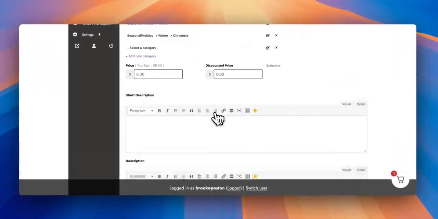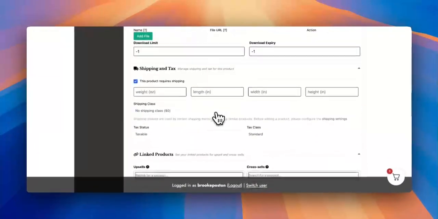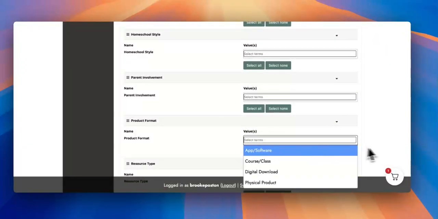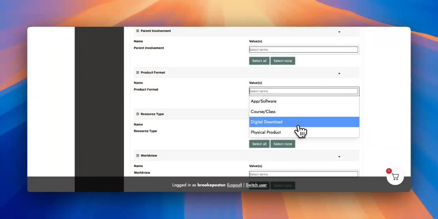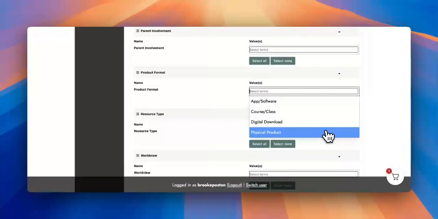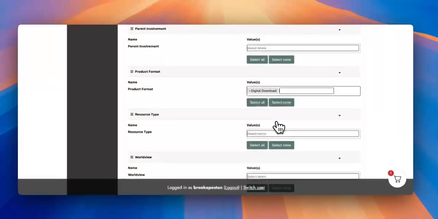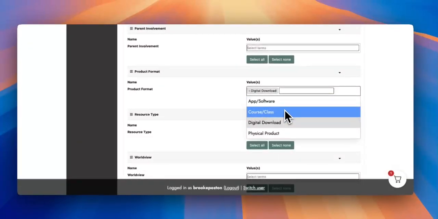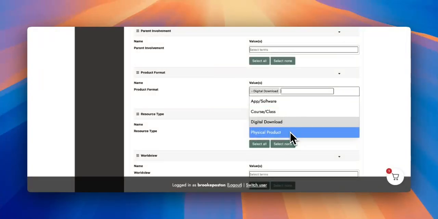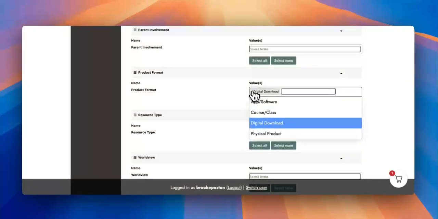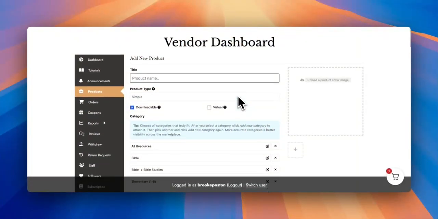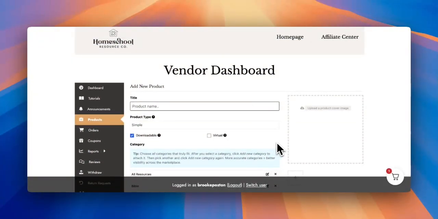You can also see down here in attributes that we have product format, and we have digital download, course and class, app and software, physical product. You will see that you should only choose digital download and not anything else. There's no virtual here because we're listing out the type of product that it is. So that is how and why, and an explanation on how to use the categories to make sure that your product shows up in the right places.